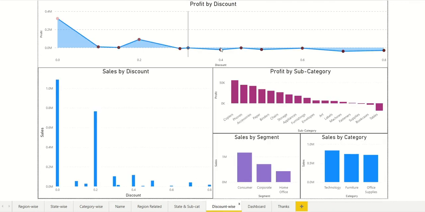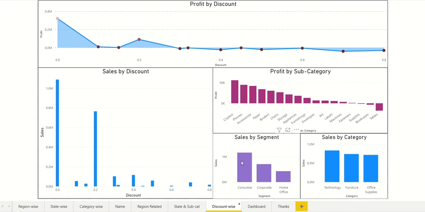So this chart tells about profit by discount. We can clearly see that the profit is decreasing as the discount is increasing. It is obvious that the more the discount, the higher the sales should be. But we can't see that trend here, because when there is no discount there are most of the sales, followed by 0.2 discount.